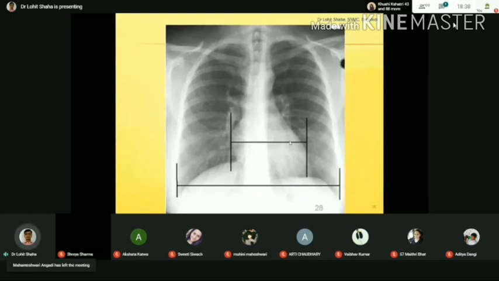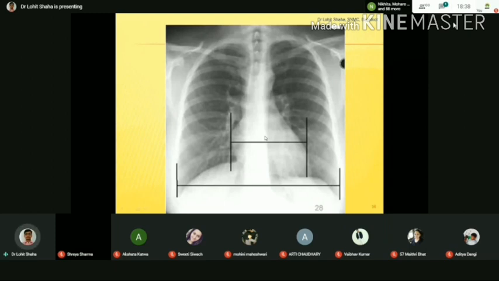So this is exactly the line, the maximum diameter of the heart. It should be less than half of this. Less than half of this means if it is 30 centimeters, this measurement should be less than 15 centimeters. Hope you understood.